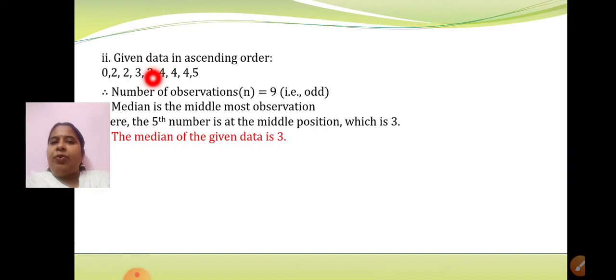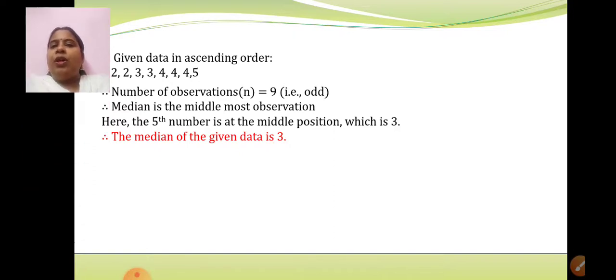Therefore, the median of the given data is 3. This is the second part of the answer. Put it in a box. We have finished mean. We have finished median. Two parts of the answer are over. Now what is left is mode. I hope you are understanding it.